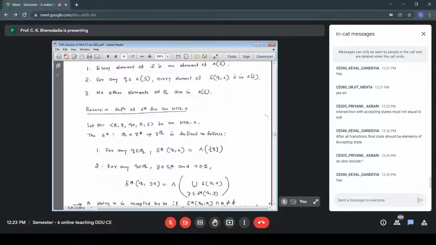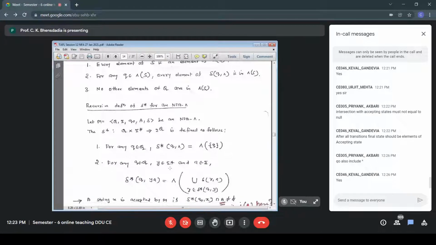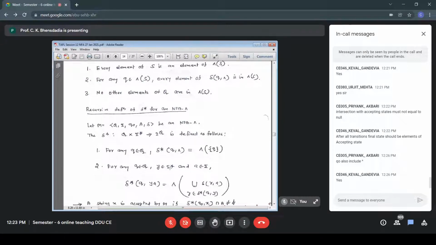Okay. Please note that we cannot write conditions such as null closure of A. Instead of A, can we write null closure of A? Is it possible to write null closure of A instead of A? Delta star Q0X intersection null closure of A is not equal to empty set. Can we write this? Can we change this condition to null closure of A? Because this is the condition for acceptance of a string in the case of NFA null. For NFA null, can we write delta star Q0X intersection null closure of A is not equal to empty set? Is it possible? Is it required?